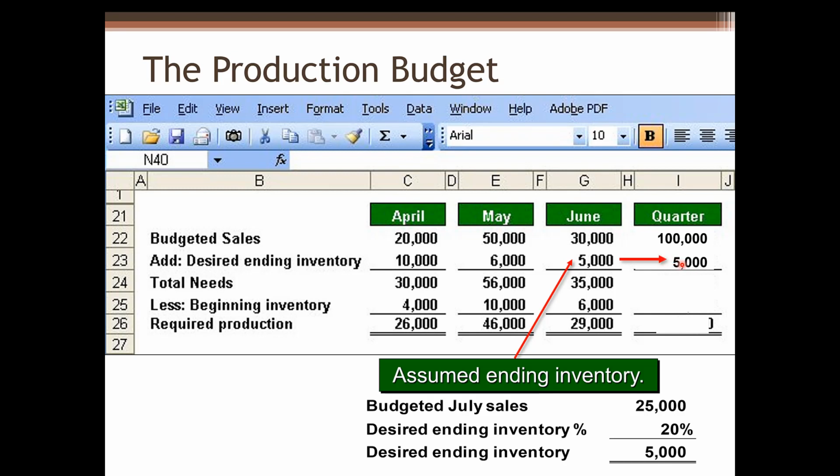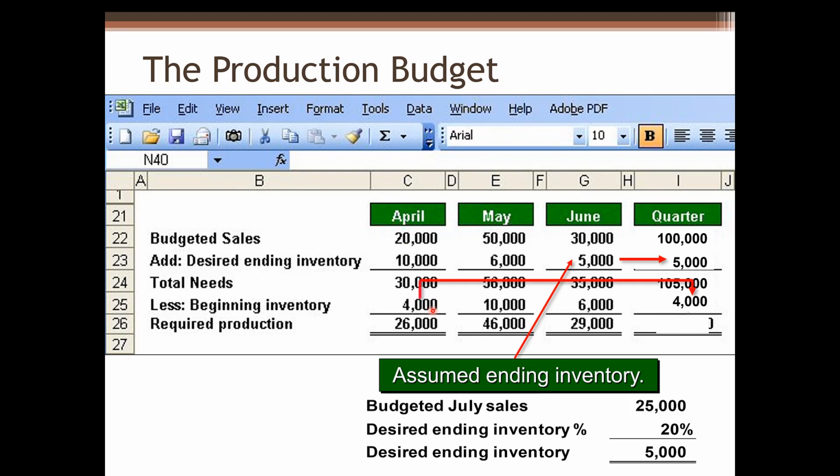And add 5,000 to 100,000. We can get the total needs for the quarter, 105,000. Minus beginning inventory. For beginning inventory of the quarter, that's beginning inventory in April.